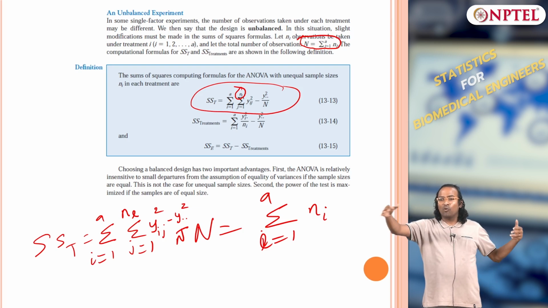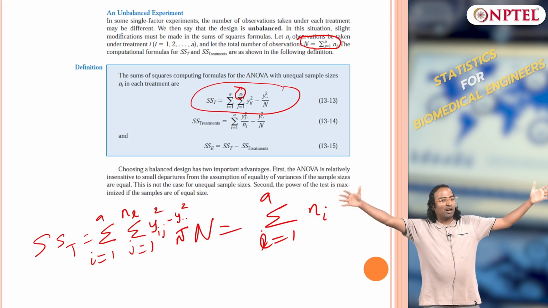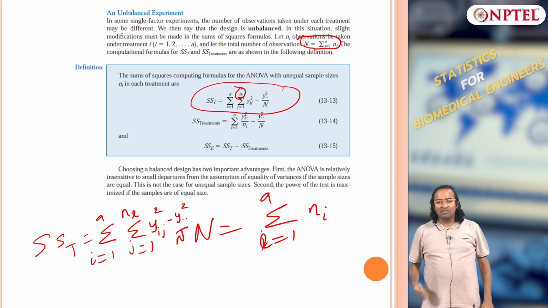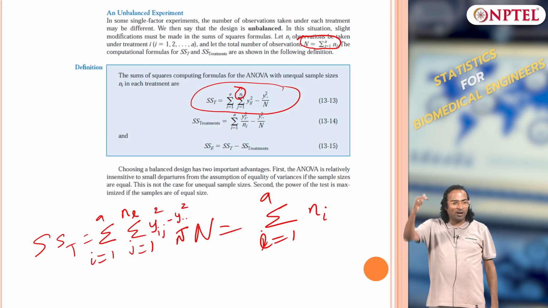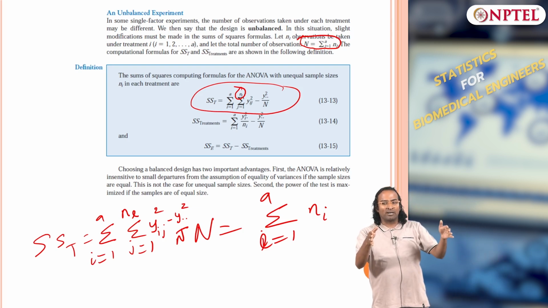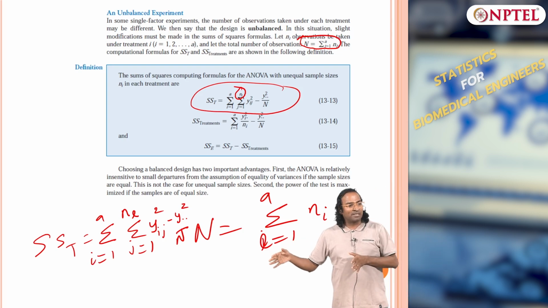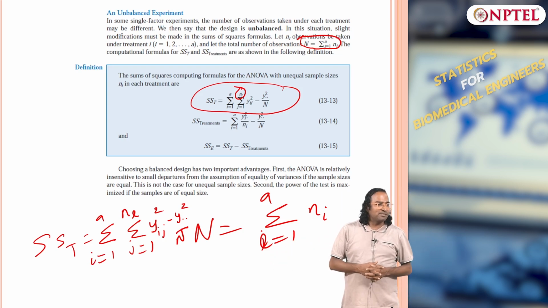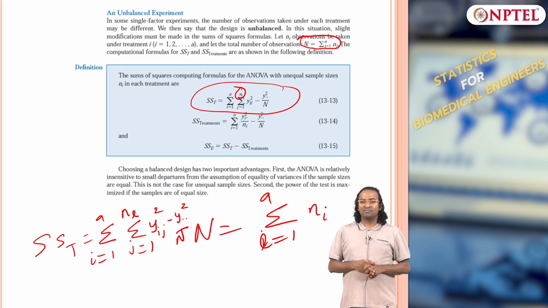Suppose you have 10 or 20 samples for each treatment, you calculate sigma squared, which is your MSE, to be the same. Now, if you have only 2 or 3 samples in one treatment and 40 in another, your estimate of treatment variance will be a problem.